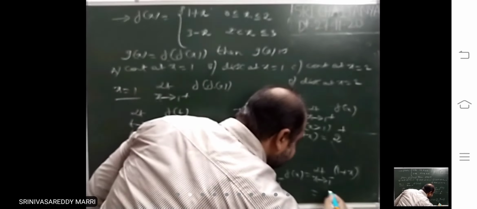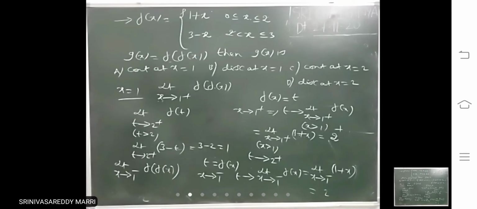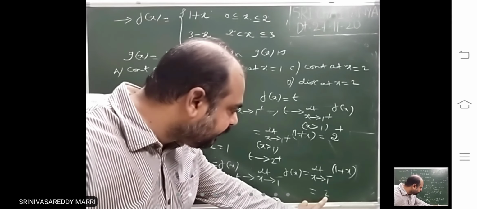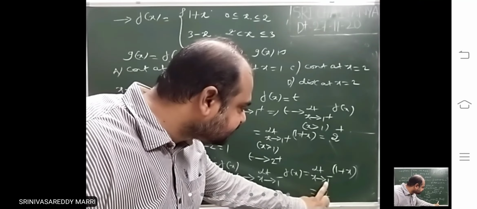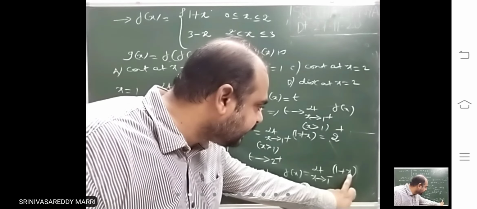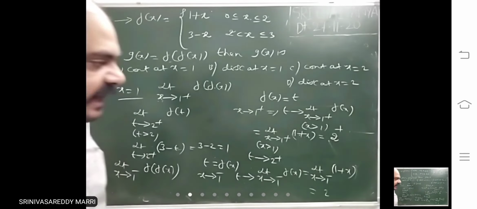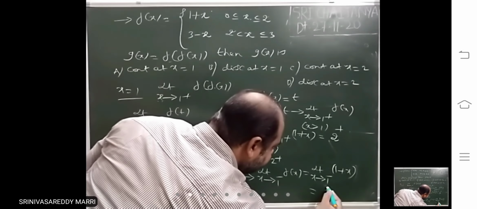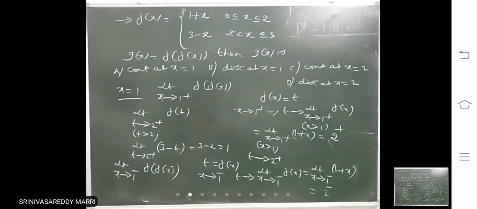Now if we substitute 1, this is 2 only. 2 plus or 2 minus here. 1 minus means just less than 1, like 0.99999. Then 1 plus x is 1.99999. That means it will tend to 2 minus, less than 2. So here you will get the limit as t tends to 2 minus of f of t.